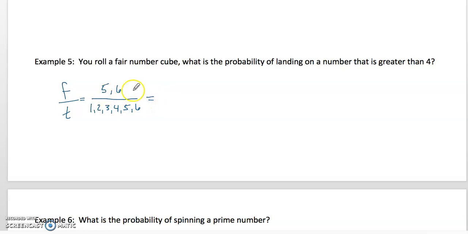So the probability is 2 favorable outcomes over 6 total outcomes. And again, this 2/6 can be reduced to 1/3. So the probability of that happening is 1/3.